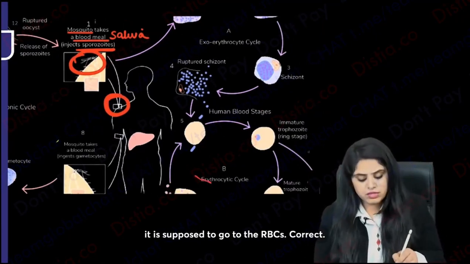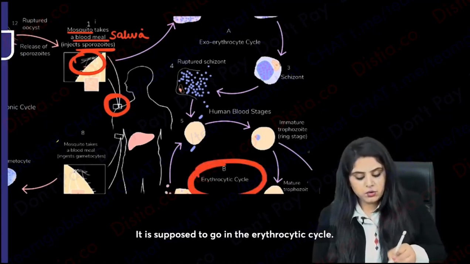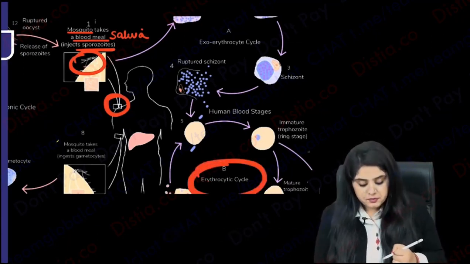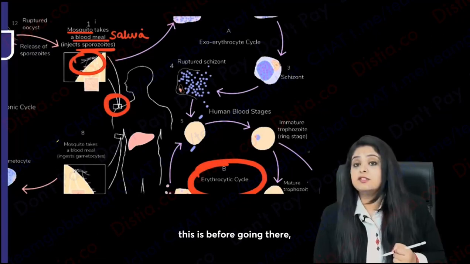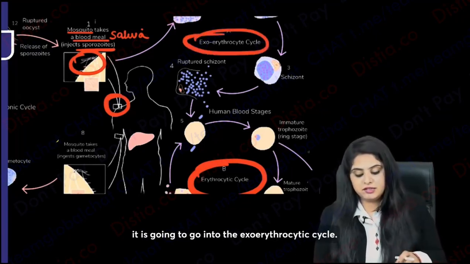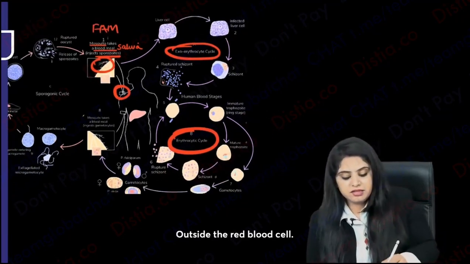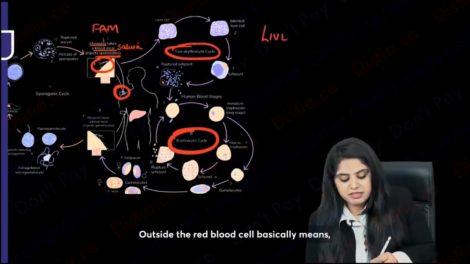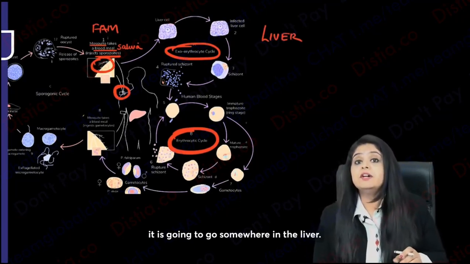It is supposed to go to the RBCs, correct? It is supposed to go in the erythrocytic cycle. However, please remember, before going there, it is going to go into the exoerythrocytic cycle. So what is the exo? Outside the red blood cell. Outside the red blood cell basically means it's going to go somewhere in the liver.